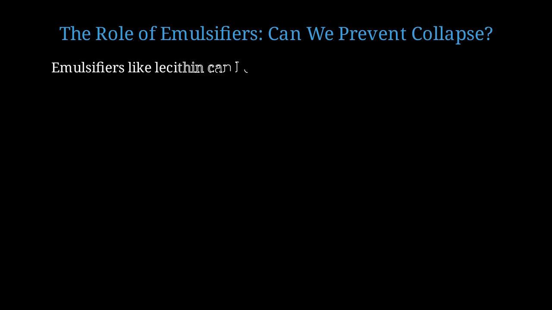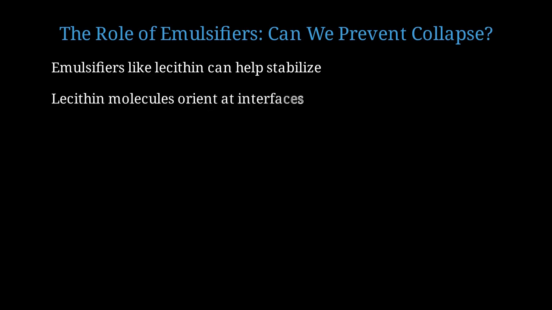An interesting question: can we use emulsifiers to prevent fat-induced collapse? What does food science tell us? Emulsifiers, such as lecithin, are amphiphilic molecules that can stabilize both protein foams and fat droplets. Lecithin molecules have a hydrophilic head group and hydrophobic tails. They orient at interfaces with intermediate surface tension. Lecithin-covered interfaces have surface tension around 35 millinewtons per meter, intermediate between protein and pure lipid.